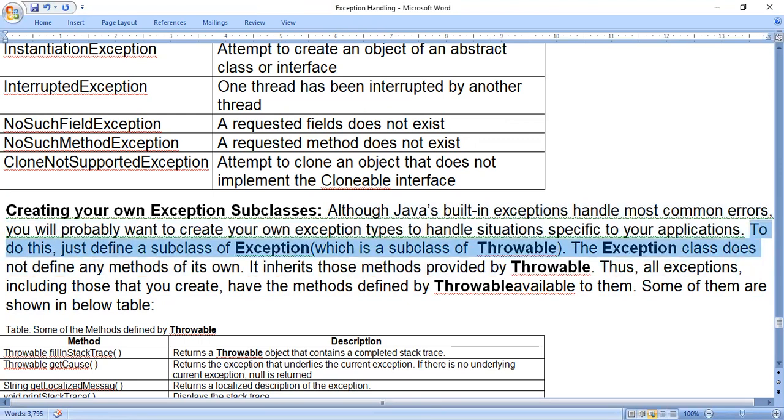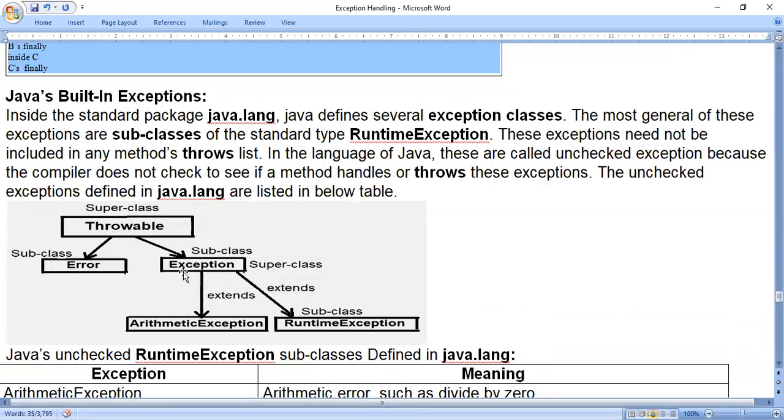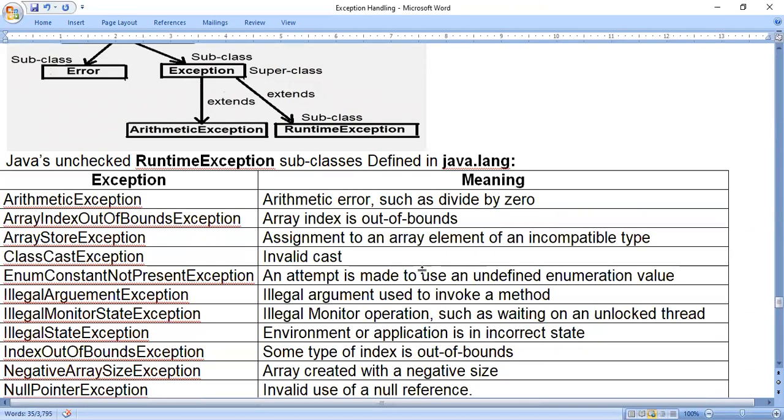To do this, just define a subclass of Exception. That means here the class name Exception will be the superclass, and whatever class name we are going to write will be the subclass of Exception. Exception is the subclass of Throwable. You see this diagram: Throwable is the superclass, Exception is the subclass, and for this Exception subclass we are creating one more subclass, so that Exception becomes the superclass. Whatever class name we create will be the subclass of this Exception. So Exception becomes the superclass, which is in turn the subclass of Throwable.